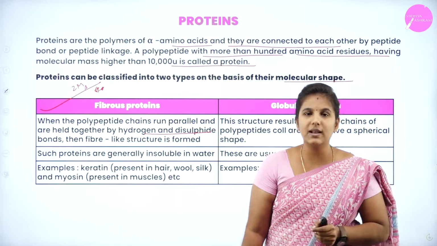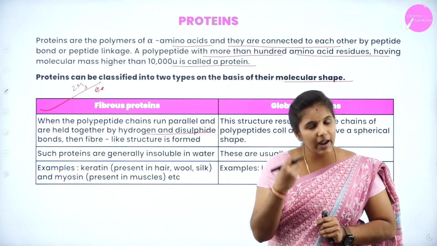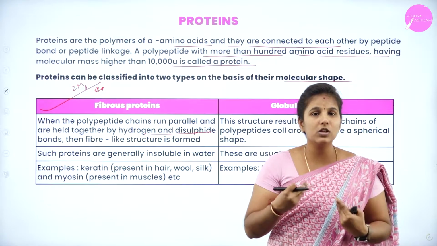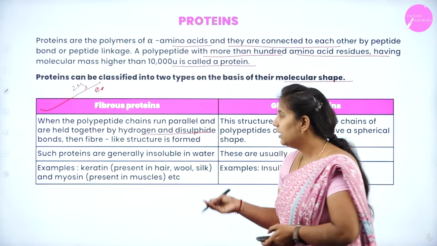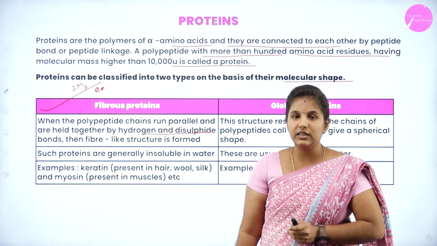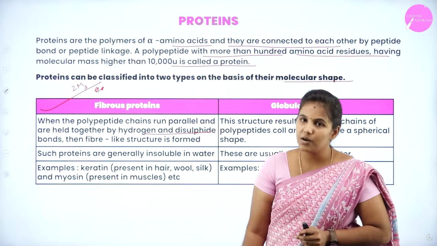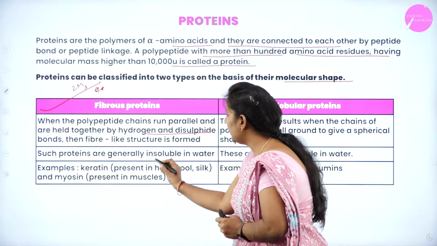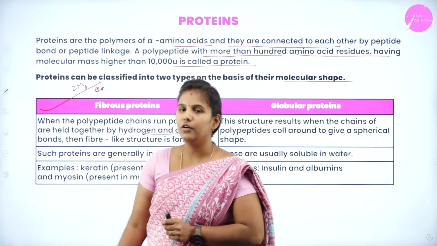The best example is keratin, which is present in our hair. That is why our hair and nails grow very long, because of the presence of fibrous protein. And myosin, which is present in the muscle, is another example of fibrous protein. And remember, these kinds of proteins are generally insoluble in water.